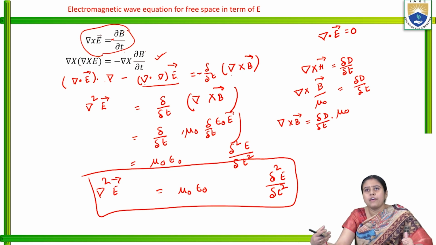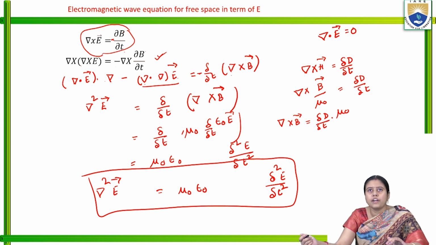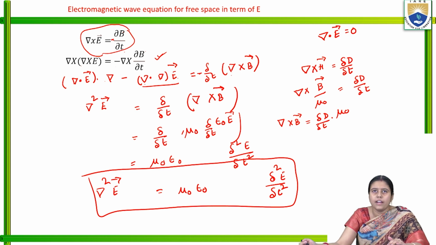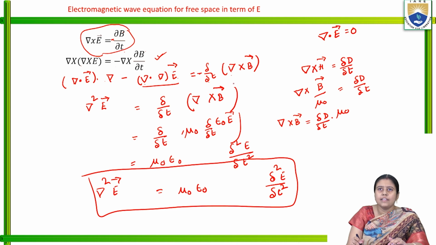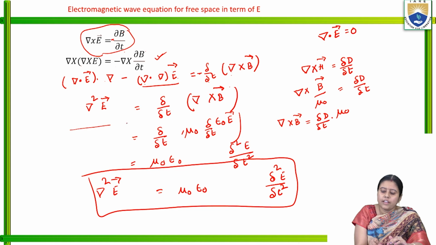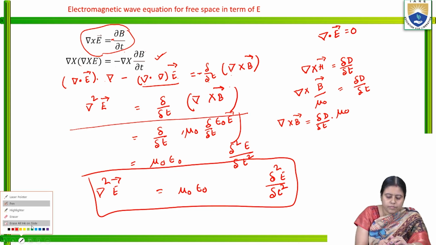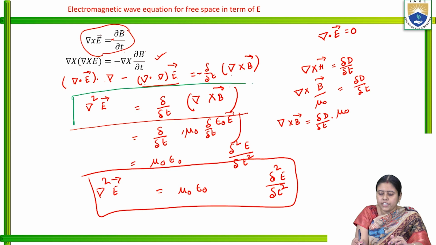So what are the steps? I will repeat once. First we took grad cross E is equal to minus del B by del T. Taking grad on both sides, grad cross E into grad gives minus grad squared E, which is equal to minus del by del T of grad cross B. So grad squared E is equal to minus del by del T of grad cross B. Now we got the main equation up to this.